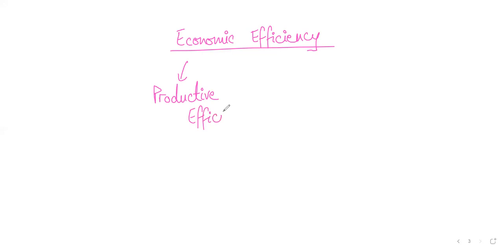Now we'll talk about each one of these one by one, and then also look at the graphs. We'll look at the graphs and see how we tell whether a country is productively efficient or not. Similarly, we have to tell whether a country is allocatively efficient or not. For that, we rely on graphs. We look at the graphs and then tell if a country or a firm is efficient or not. Is this making sense, students? Is everything clear so far?